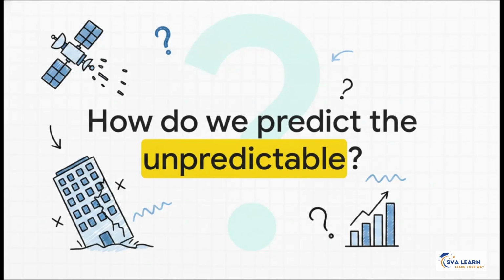It's literally what scientists, engineers, and researchers use to understand, measure, and navigate the very real uncertainties of our universe. Which brings us to a massive question. How do we predict the unpredictable? Think about it. How do engineers figure out the failure rate of a multi-million-dollar satellite launch? Or how do we measure the risk of a skyscraper collapsing in an earthquake? The catch here is we absolutely cannot repeat those massive, expensive events over and over just to get data. That's just not possible. We need a different way.